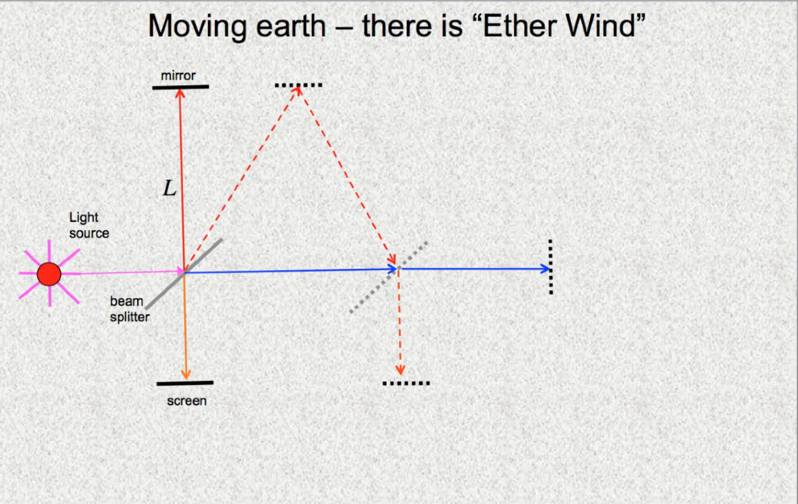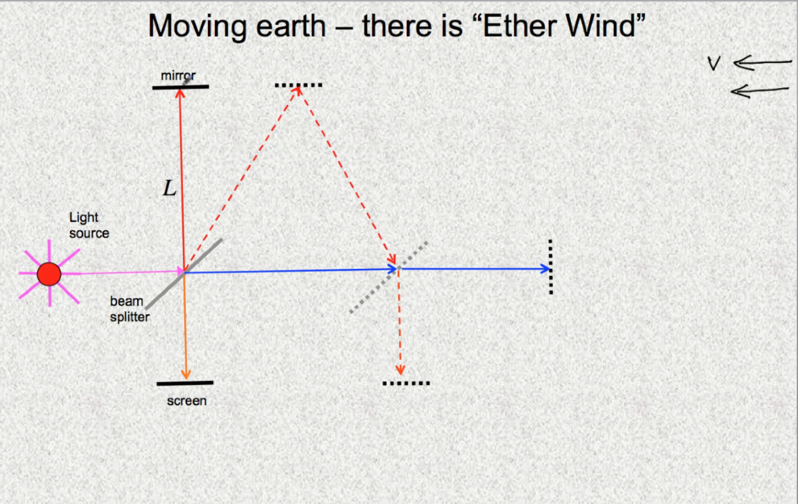Now we'll take the Earth to be moving through the ether. So there is an ether wind that is directed this way with speed v. And now let's consider this apparatus as it moves through the ether. So everything's moving: the light source, the beam splitter, the mirror, the screen, and so forth.